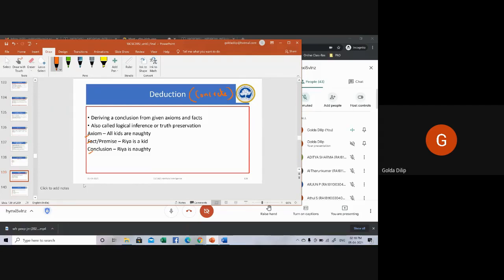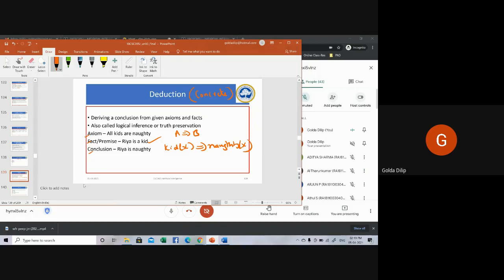Let's start with a fact. For example, Ria is a kid. The axiom is: all kids are naughty, that is, A implies B. You can represent it as kid of X implies naughty of X. Using your facts and axioms, if you can derive your conclusion, then that is what is called deduction.